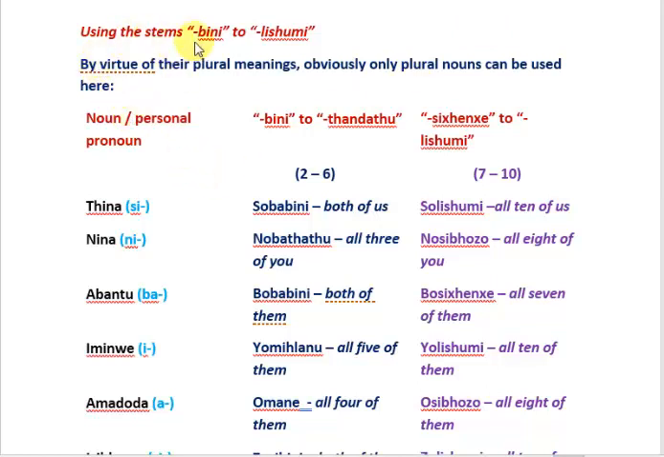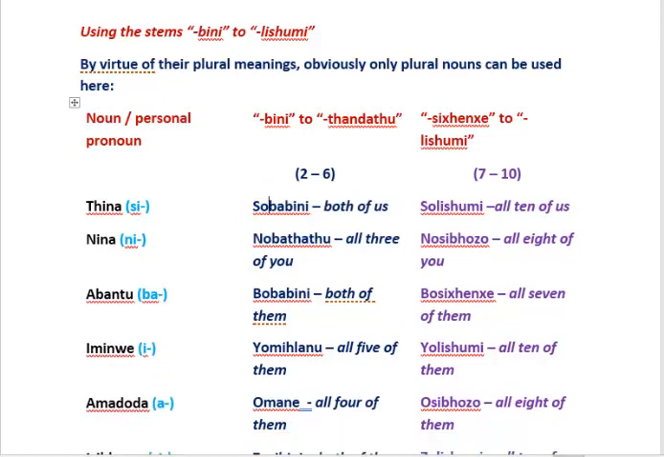Let's see what happens when we use the stems bini to lishumi, 2 to 10. And because by virtue of their meanings we can only use plural nouns here. But what makes matters complicated is that there is a split, in that numbers 2 to 6 are used in a particular way and 7 to 10 in another. So looking at tina, meaning us, and you want to say both of us, sobabini, so lishumi. And you might ask, now where do we get the so from? It is actually the so from sonke.